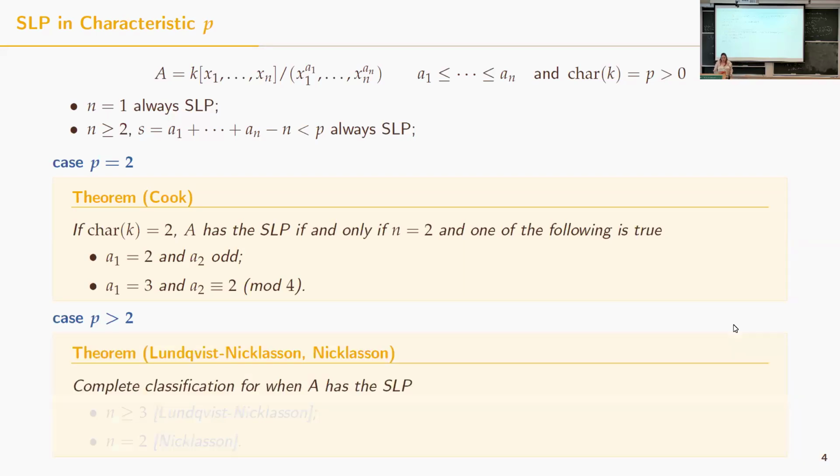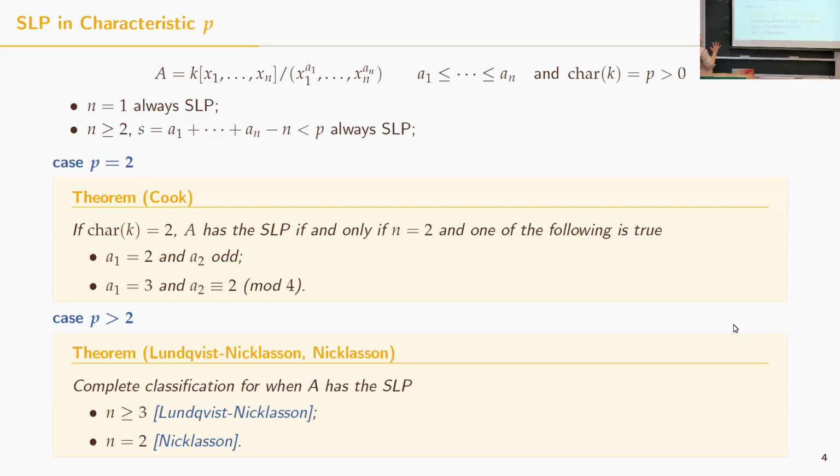For p bigger than 2, we also have a classification due to Ludwig and Nicholson. They classify all the monomial complete intersections that have the strong Lefschetz property. And I want to point out that even in this case, it is clearly possible also for more variables, but the case n equal 2 behaves very differently than the others, where we have more algebras that can have the strong Lefschetz property. Okay, so as we can see in this slide, the classification of the strong Lefschetz property is basically done. We have a full picture of what's happening.